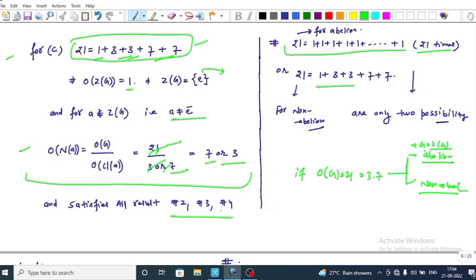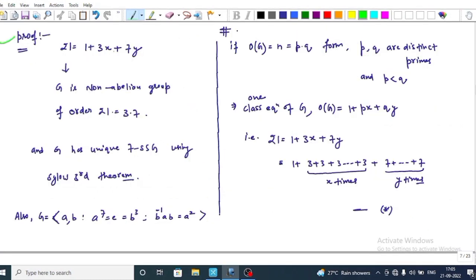I have a proof for this class equation. For this proof, firstly we have to remember the result that if the order of G is equal to n, which is of the form pq where p and q are distinct primes such that p is less than q, then the class equation of G, that is, the order of G is equal to 1 plus p repeated x times plus q repeated y times. That is, for a 21 order group, it is equal to 1 plus 3x plus 7y, that is, 3 repeats x times and 7 repeats y times.